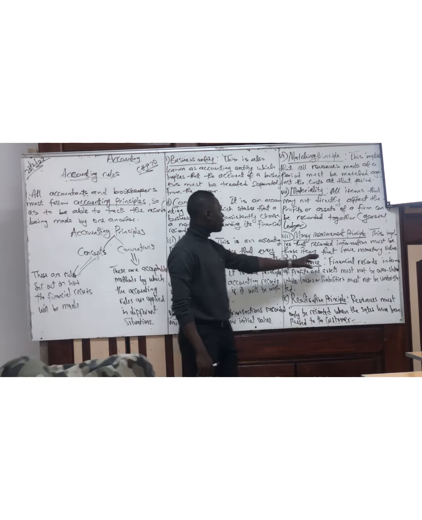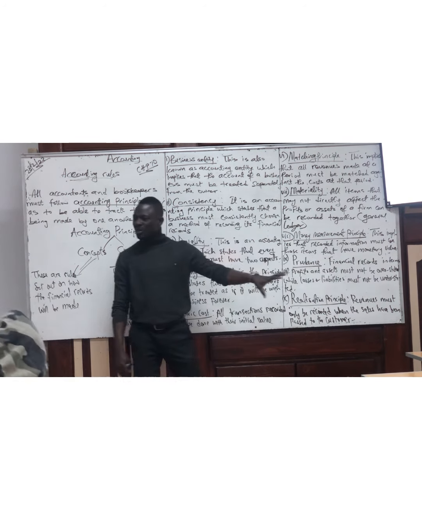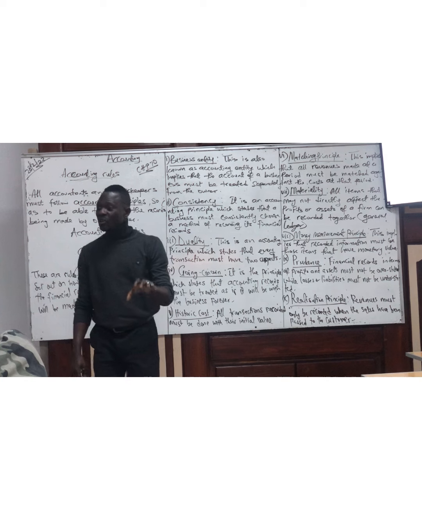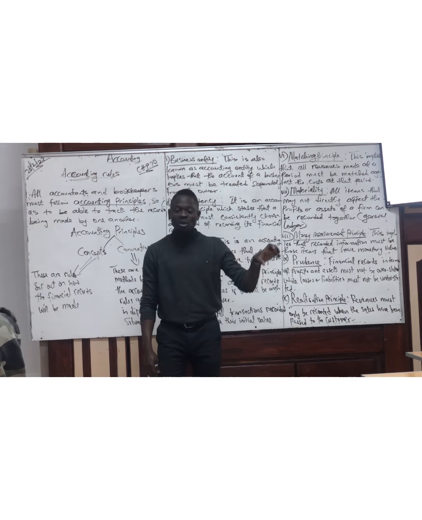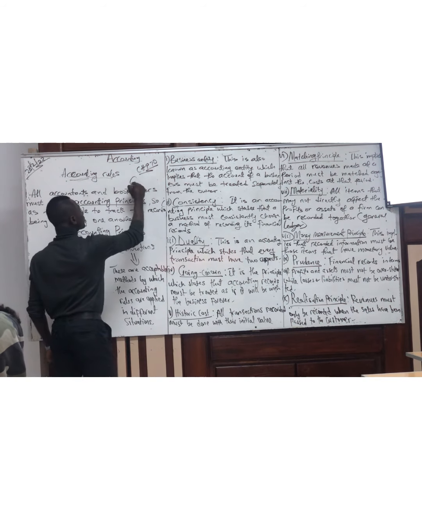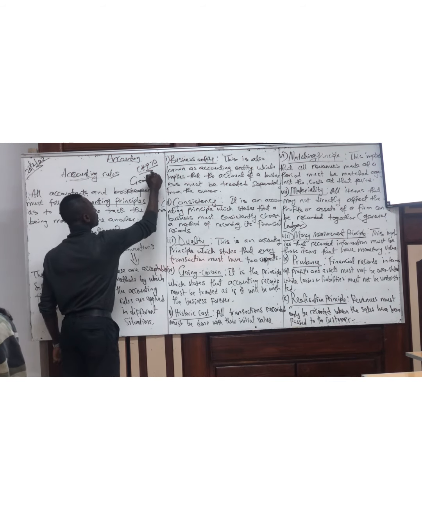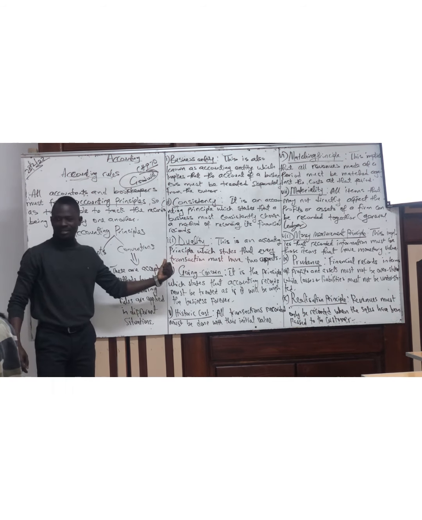Money measurement principle. This implies that recorded information must be those items that have monetary value. Whatever you are recording in your financial statements or accounting records must be those that have monetary value. Not like goodwill. Goodwill is an asset, but it's an intangible asset.